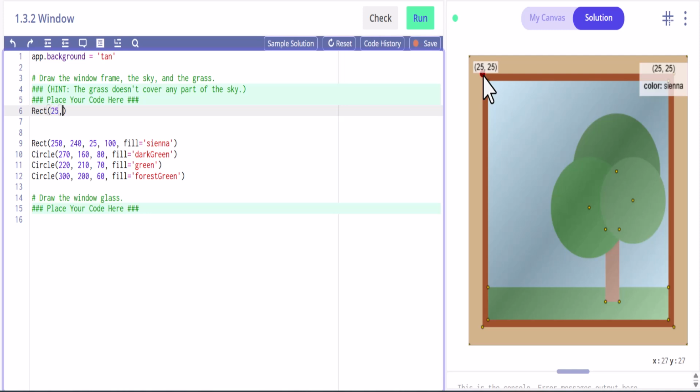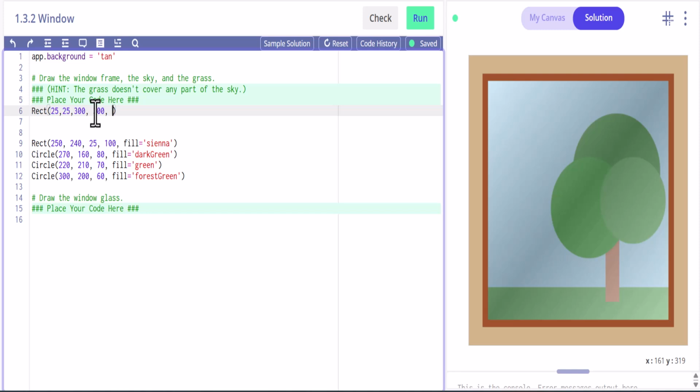So we'll do 25, 25. And then we want this to cover most of the page because we need to cover the entire thing. So let's do like 350. Actually, let's do 300 just to see. Width and height. Let's do 300 and see what it comes out to.